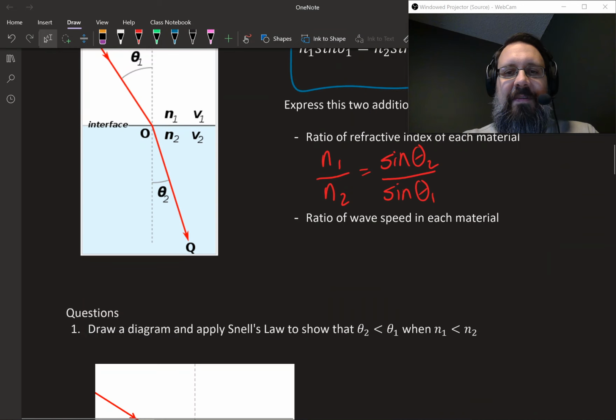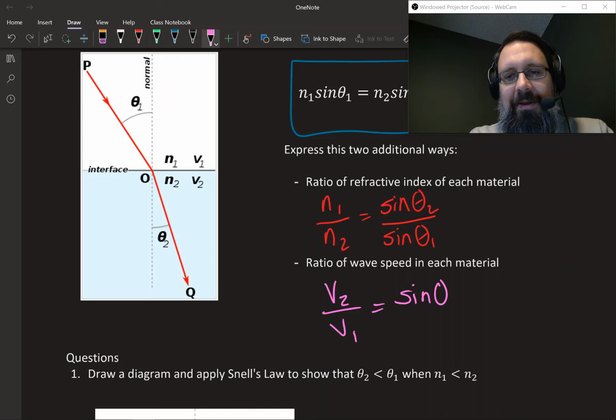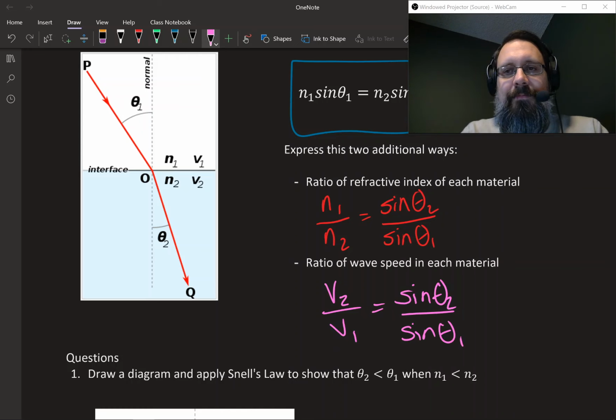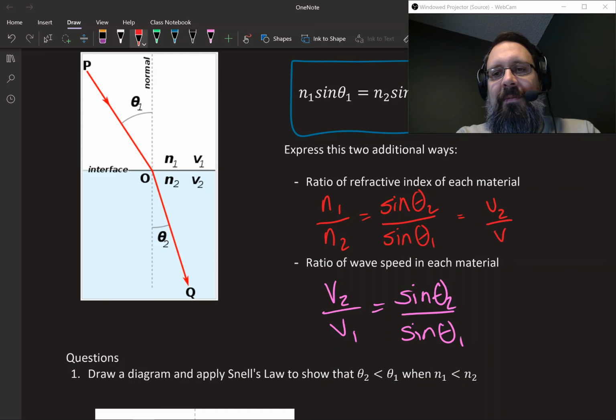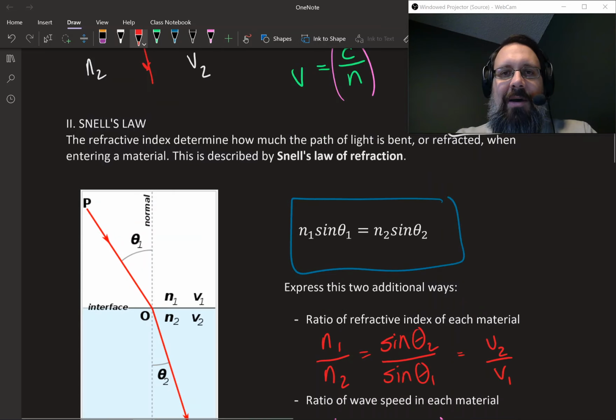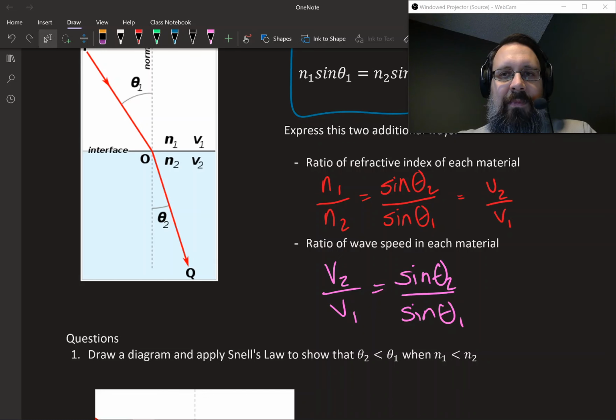So it'd be v2 over v1 equals sine theta 2 over sine theta 1. This is how the data booklet will write it out. In the data booklet, if you look it up, it has an equal sign here and says v2 over v1. That's why I showed that to you guys up here, so you can understand what the data booklet is doing.